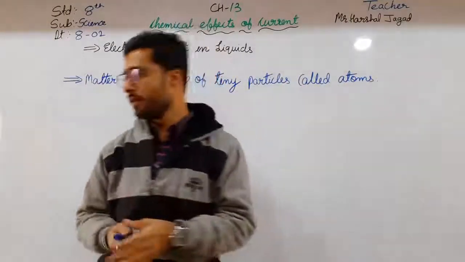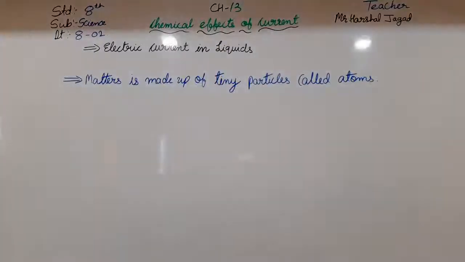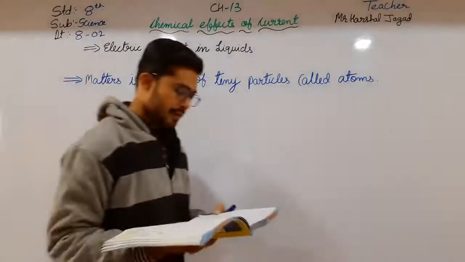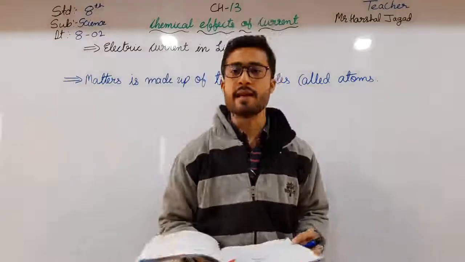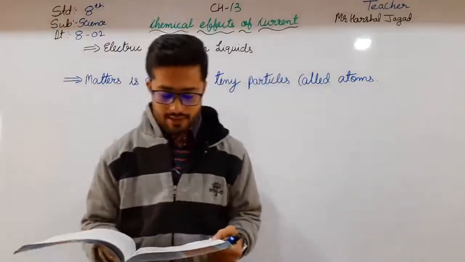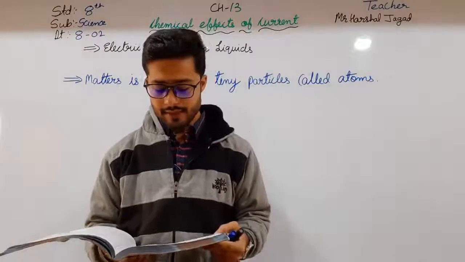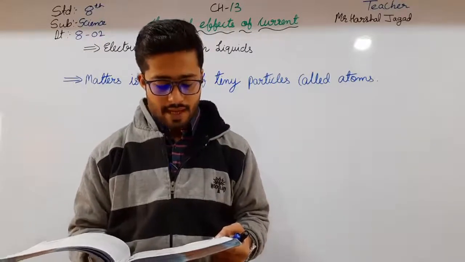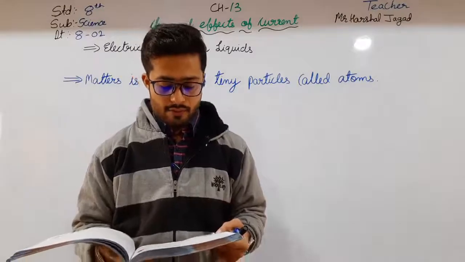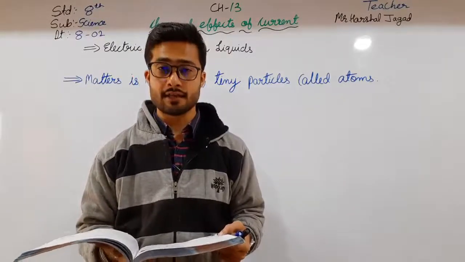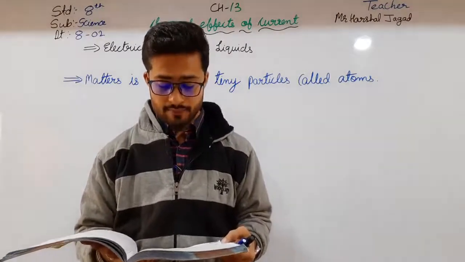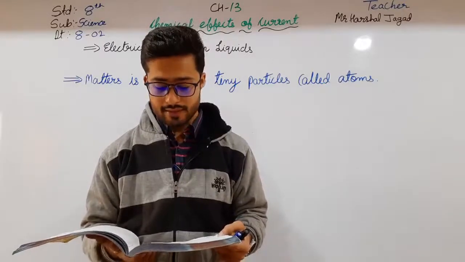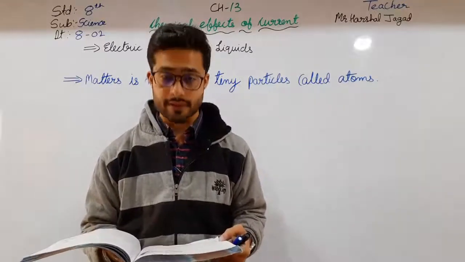Okay students, moving further, atoms contain charged particles. Charged particles are of two types, positive and negative. These charged particles are generally tightly held in an atom and are not free to move around by themselves. In some cases, like in metals, charged particles can move freely.